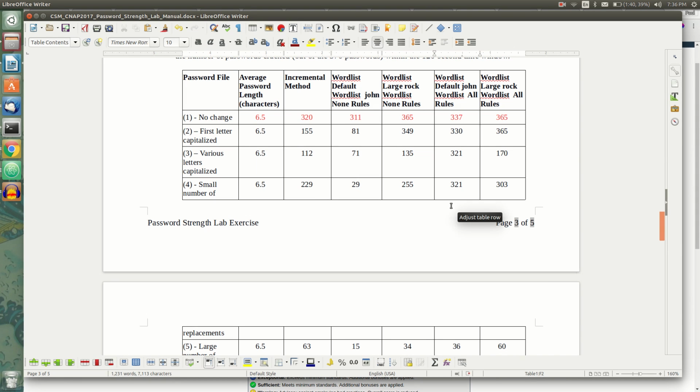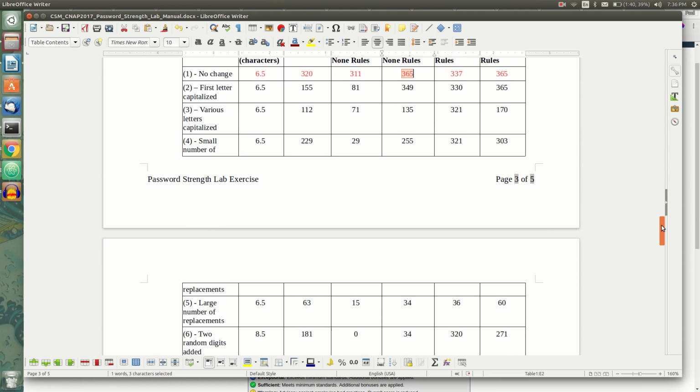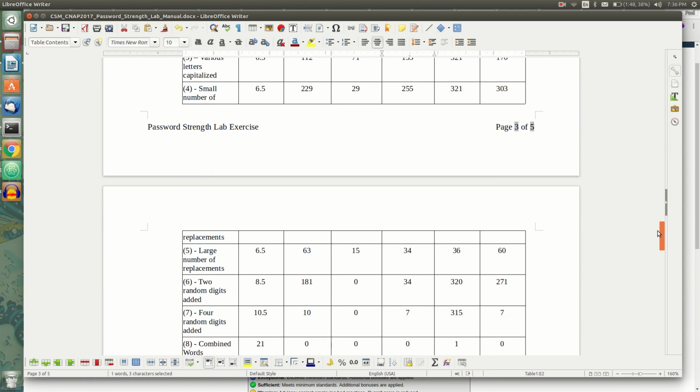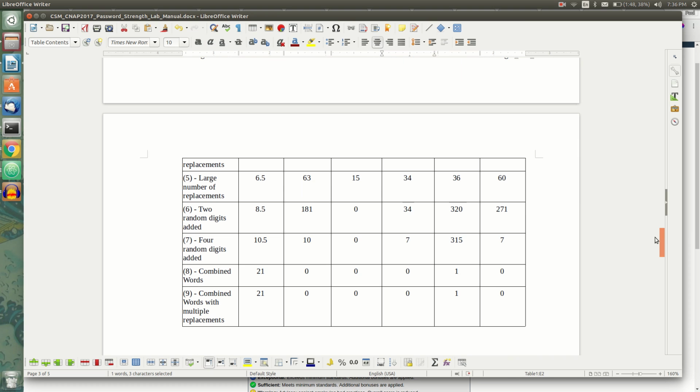The Twitter password list started out with 370, so the baseline or perfect score would be this 365 that we're able to get with the basic Twitter passwords. But as we start making these modifications, it becomes more and more difficult for us to guess these passwords. So the big takeaway here is that if we start adding more and more complexity to our passwords, it adds entropy to the passwords, making them harder to guess, harder to reverse engineer, and therefore making our accounts safer.